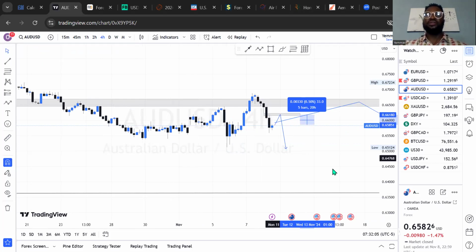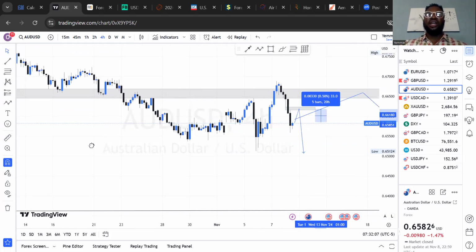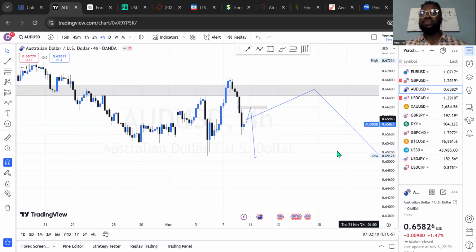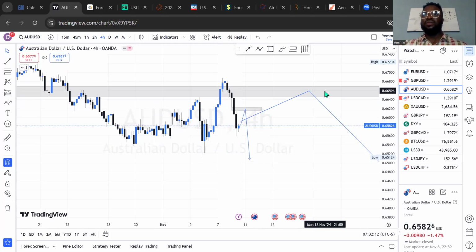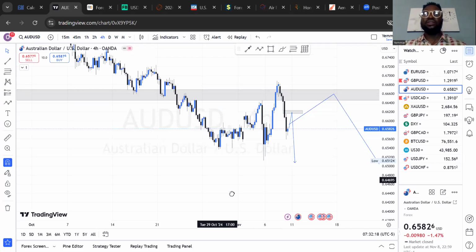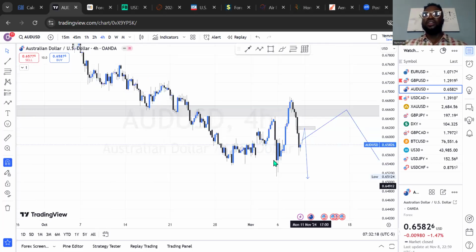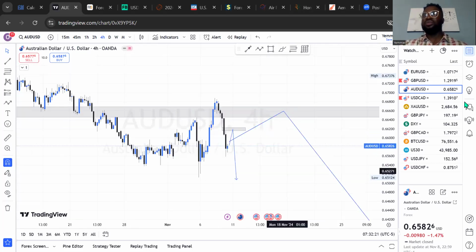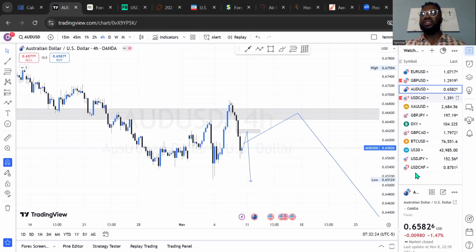But then on the daily time frame, I'll be selling at a more premium price level of 0.6660, which is around this price level. Okay, so any form of trader will find their own entry that is suitable for them right here. There's a lot of events coming up this week, so we have to be very careful as we trade these currency pairs.